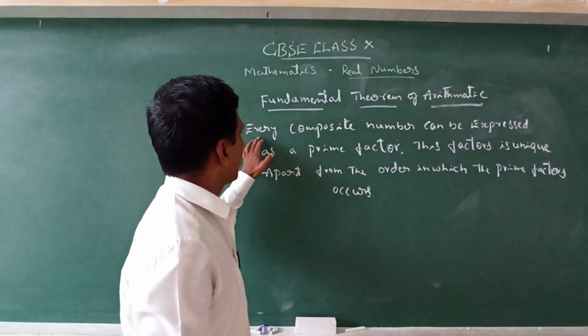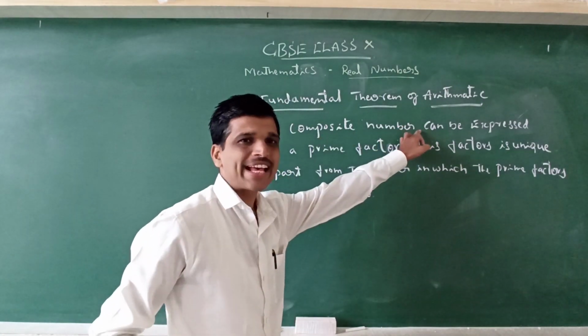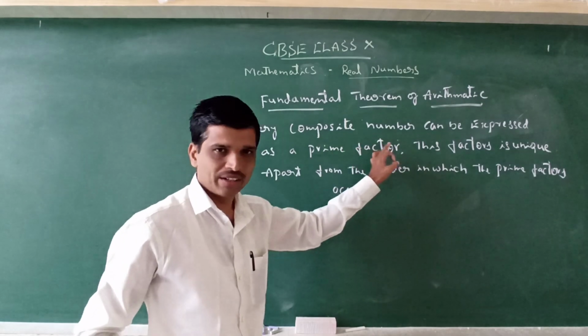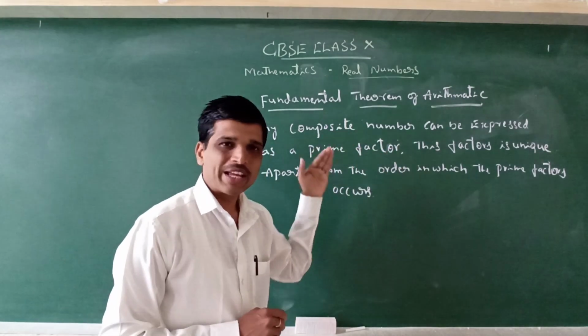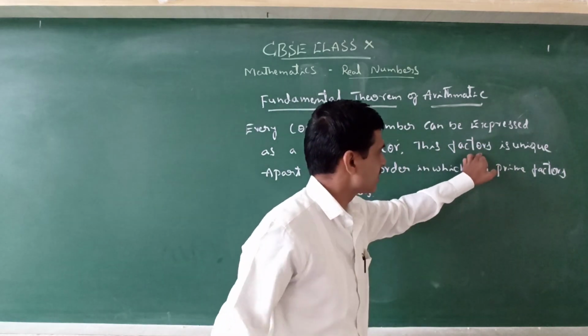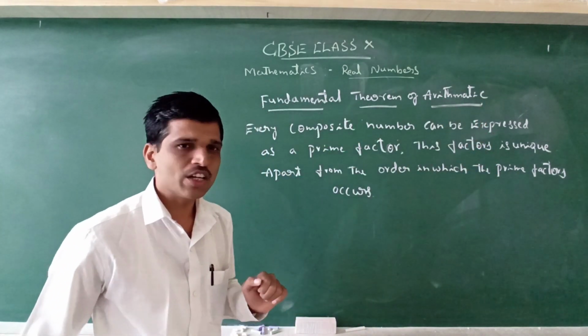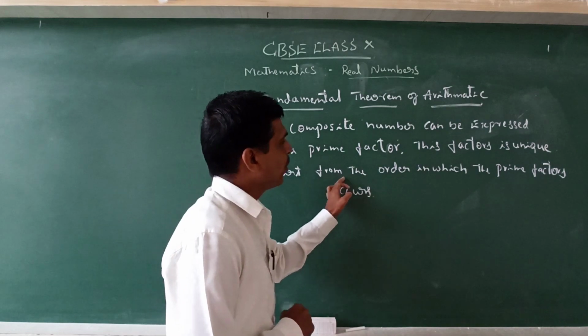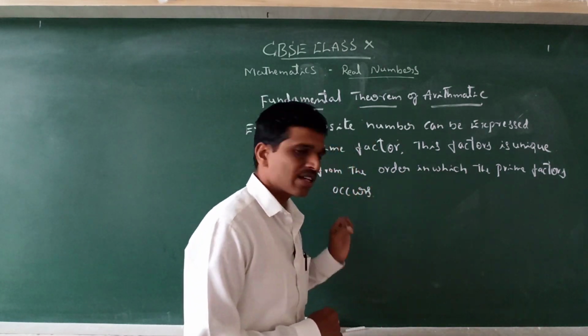Once again, every composite number can be expressed in the form of prime factors, that is, by the prime factorization method. This factorization is unique, apart from the order in which the prime factors occur.